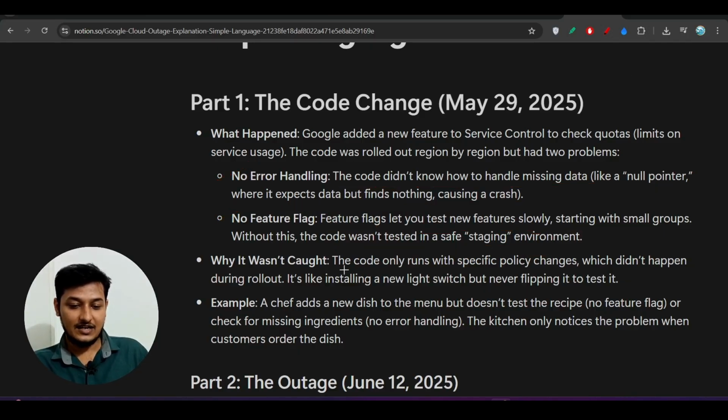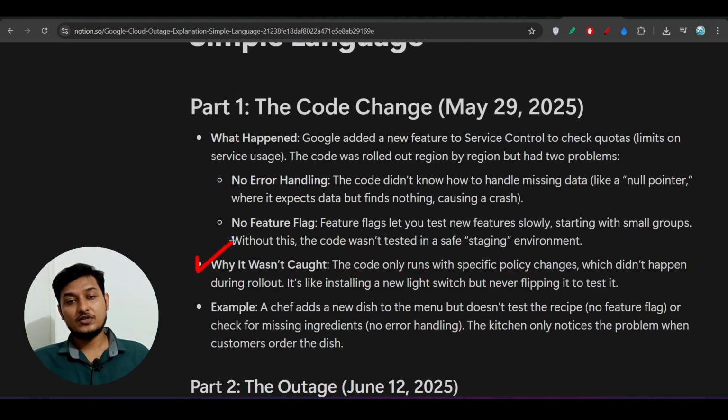And what happened? The code only runs with specific policy changes. The new code they added had a special criteria, so only if you meet that special criteria will that code part be executed. You have to understand that when you roll out a new feature, the customer will not adopt those new plans immediately, right?